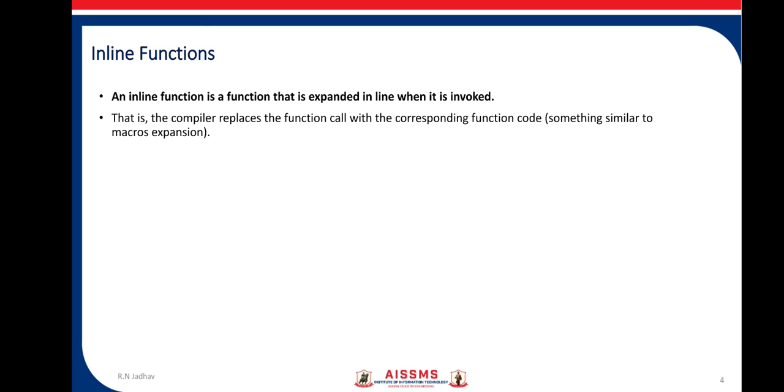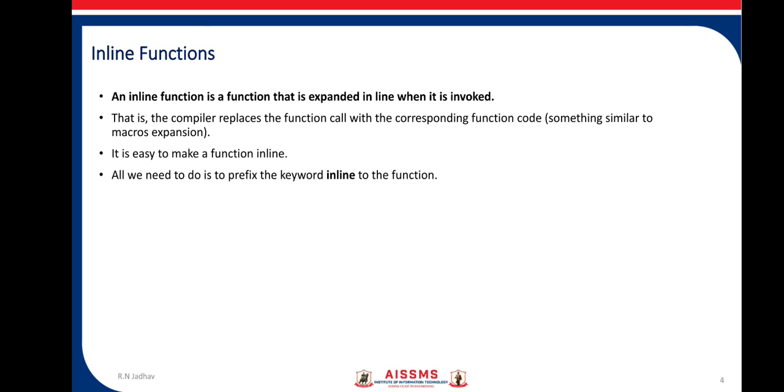That is, the compiler replaces the function call with the corresponding function code. It is something similar to a macro. So it will not do an actual function call, but it will replace that function call with the actual statements of your function. It is very easy to make a function inline in C++. All we need to do is use the keyword inline before the function. One more rule you have to follow is that all inline functions must be defined before they are called.